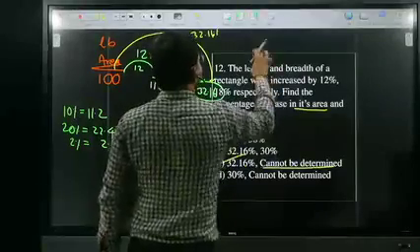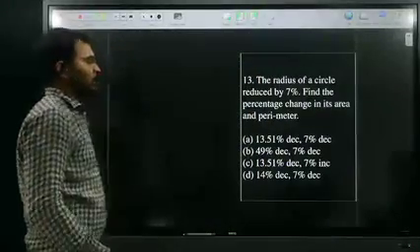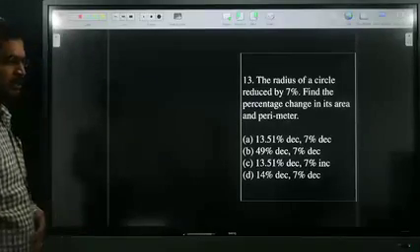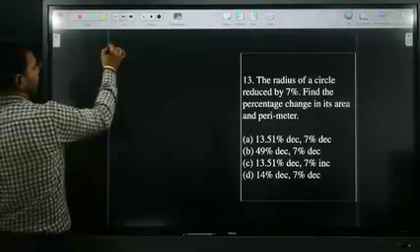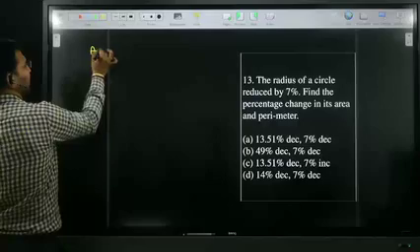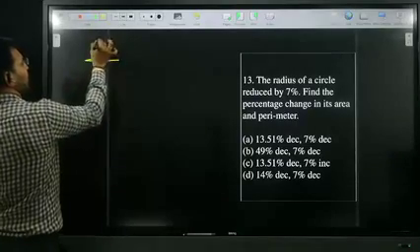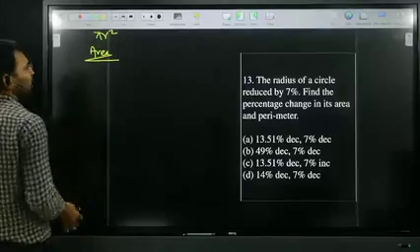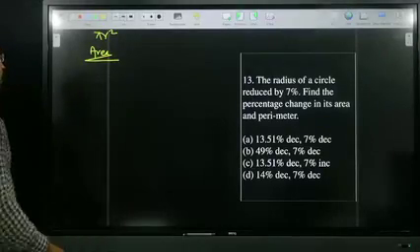Next question. The radius of the circle is reduced by 7%. Find the percentage change in its area and perimeter. Do you know the circle area? What is the area of the circle? Pi r square. Area of the circle is pi r square.